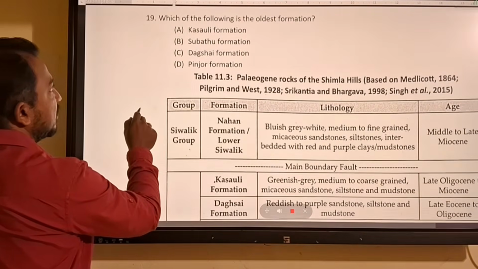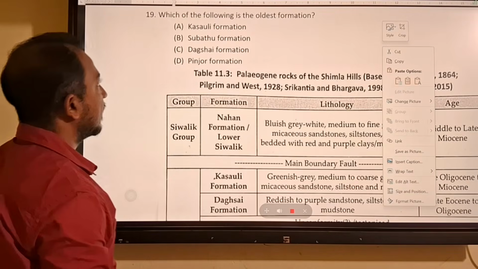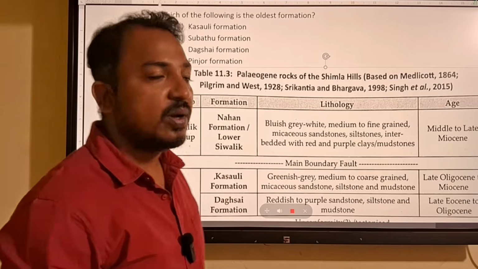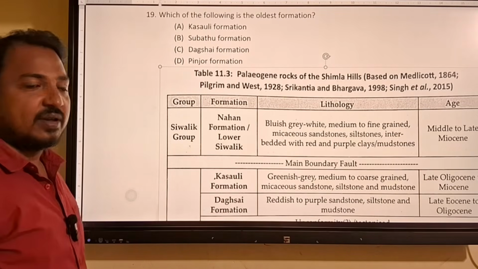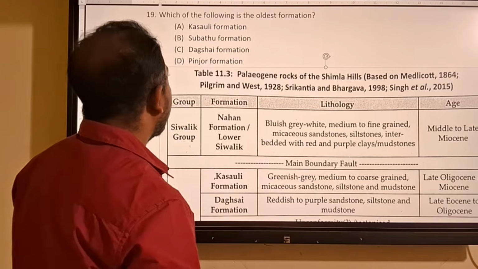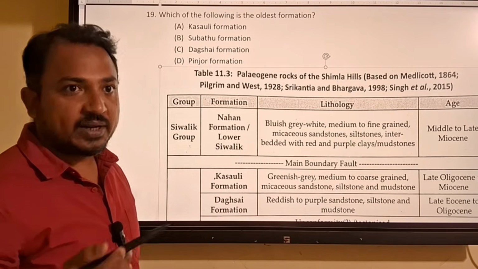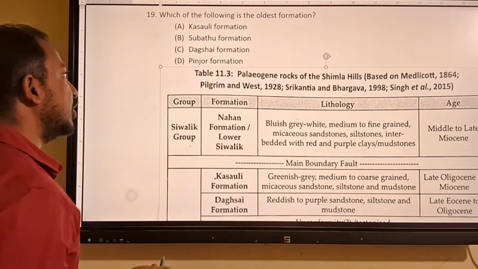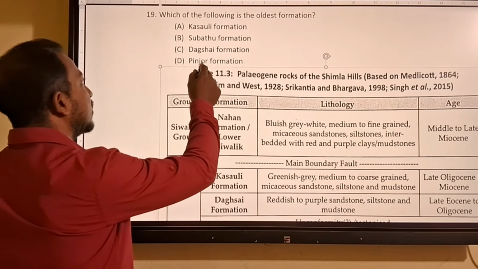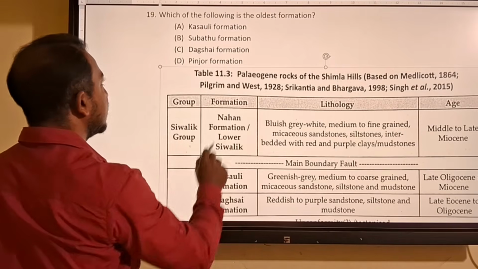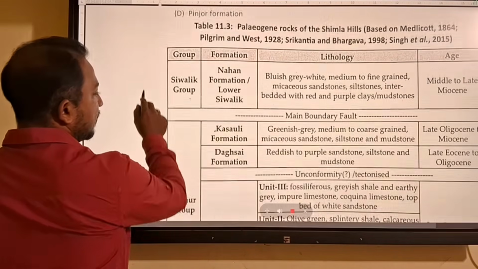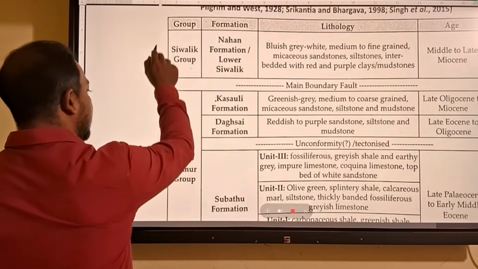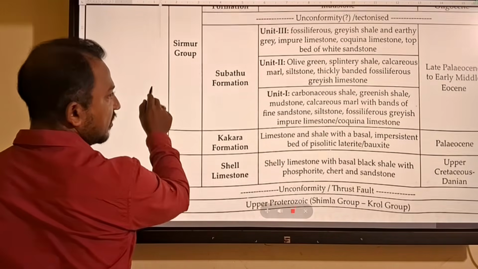So next question, which of the following is the oldest formation? So these are Kosoli, Subathu, Dagshai, they belong to the Paleogene of the Himalaya region, and Pinjor formation belongs to Shivalik, which is Neogene. Kosoli, Subathu, Dagshai is Paleogene, Pinjor is Neogene. So see which one is your oldest.